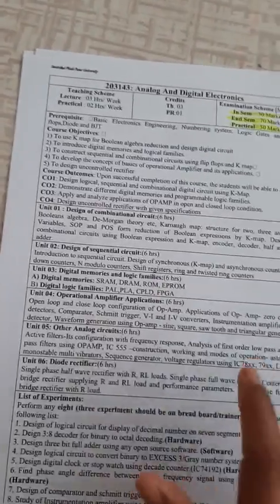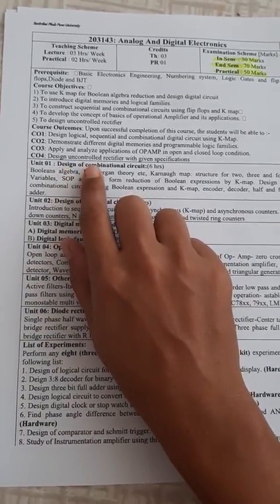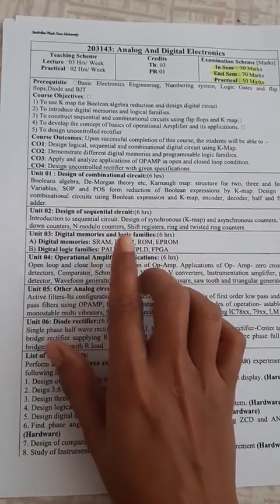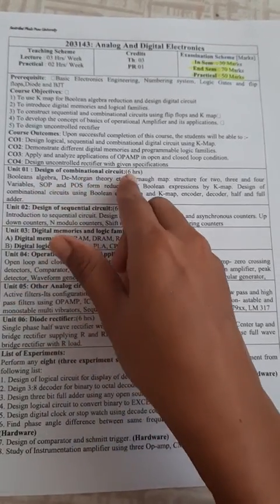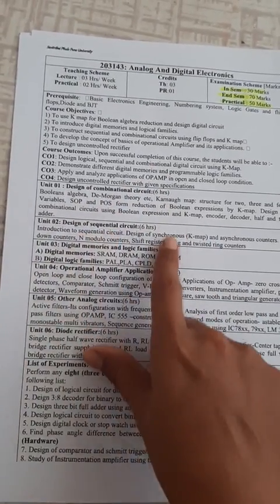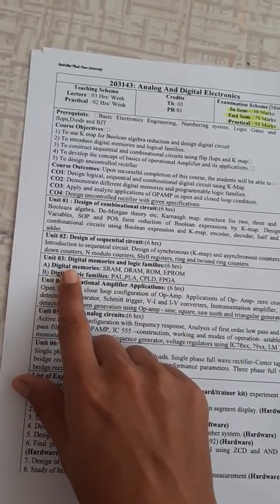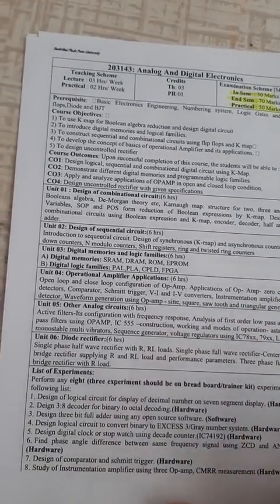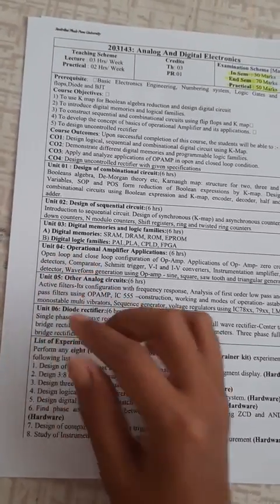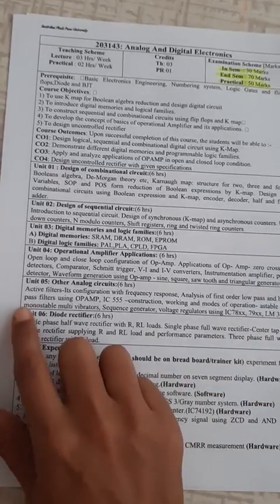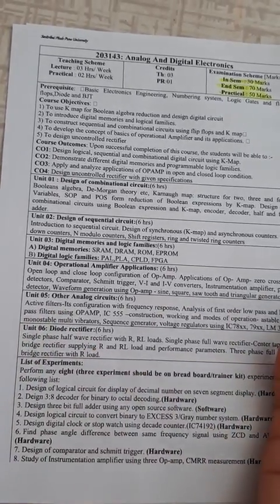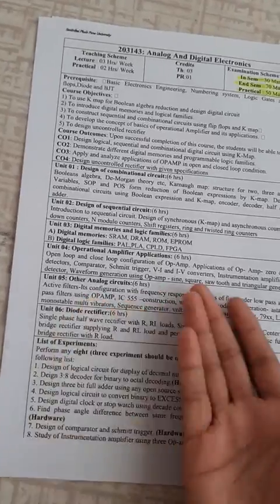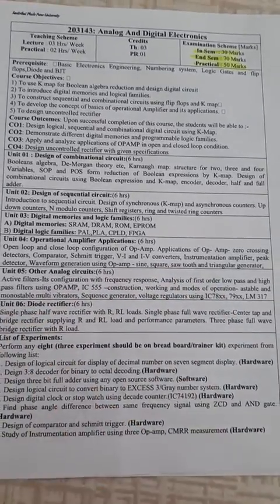So first, here is your syllabus. There are 2 types of circuits in ADE, that is combinational and sequential. So the first unit is design of combinational circuits, the second unit is design of sequential circuits, and in unit number 3 we have to study the various digital memories. Next one is operational amplifier applications. Unit 5 is other analog circuits, meaning other than op-amp, I-V converter. We have to study other analog circuits, and unit 6 is diode rectifier.